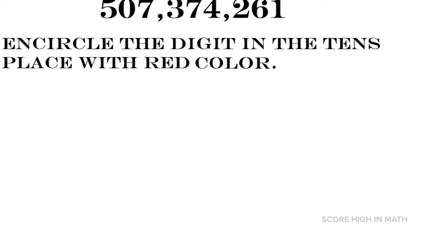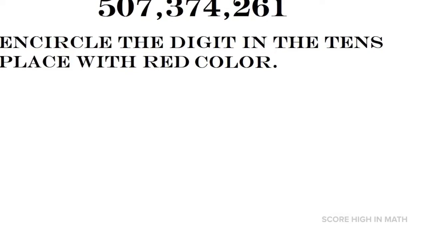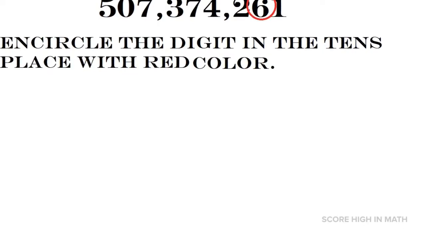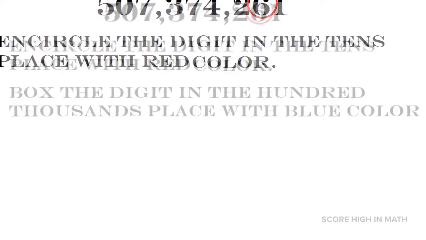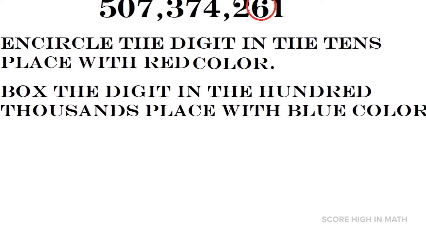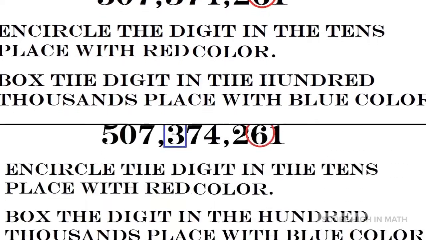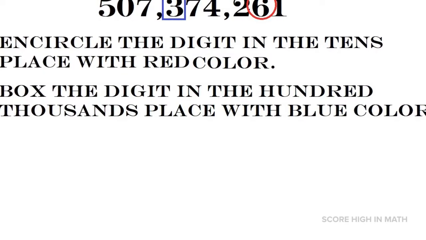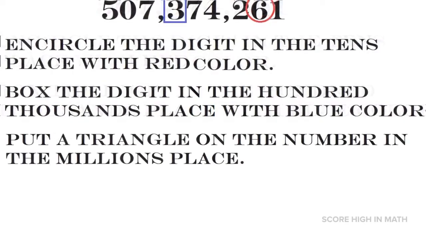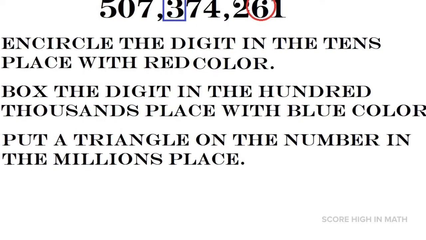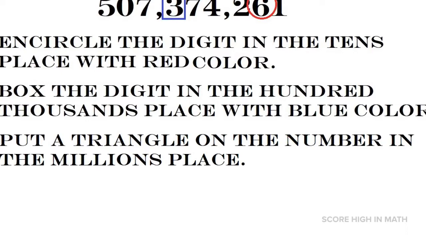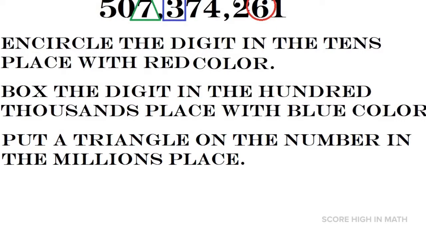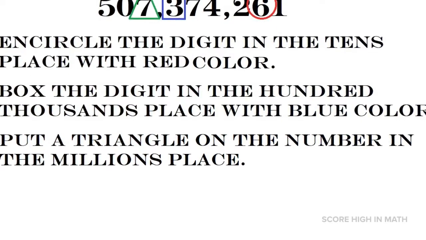Let us try to work on this and circle the digit in the tens place with red color. The tens place is 6, so we're going to encircle it with red color. Box the digit in the hundred thousands place with blue color. We are going to box number 3 with blue color because it is in the hundred thousands place. Put a triangle on the number in the millions place. Where is the millions place? The millions place is number 7. So we're going to put a green triangle on number 7.